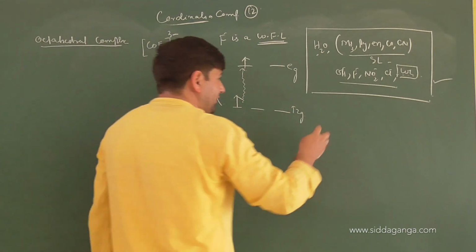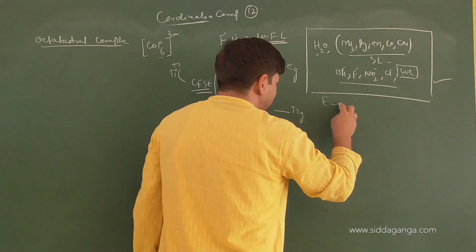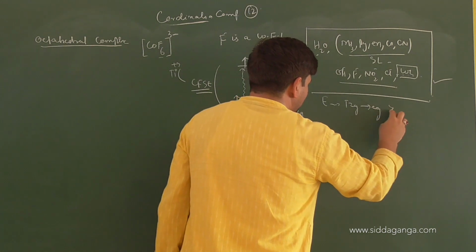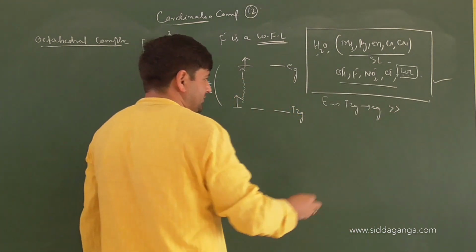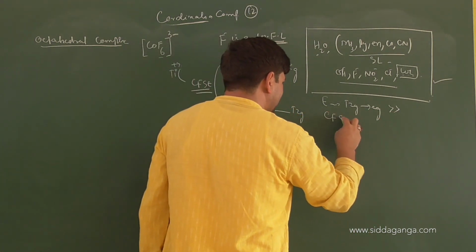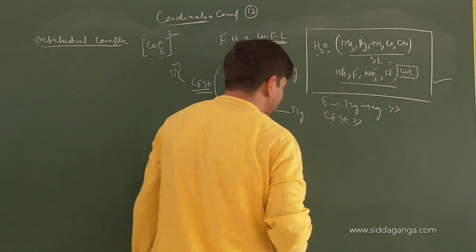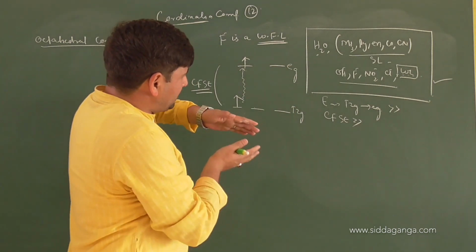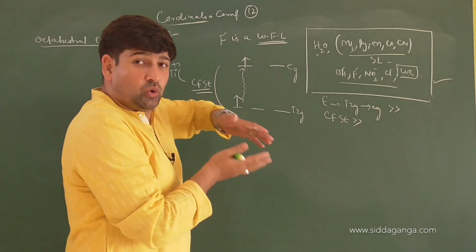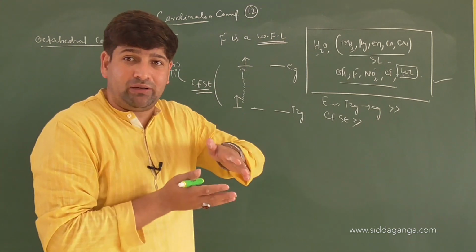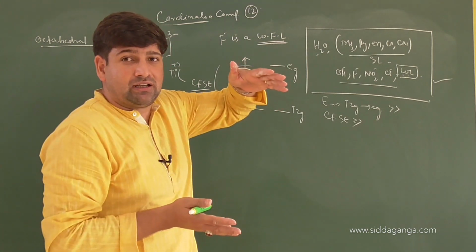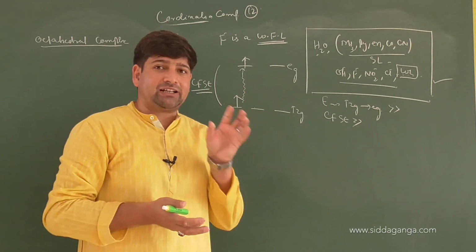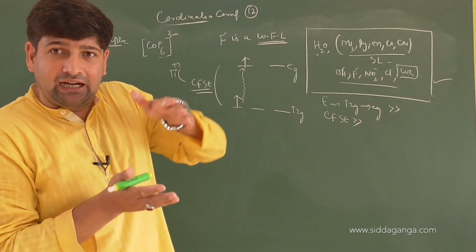If the amount of energy required for shifting the electron from t2g to eg is more, that means the crystal field splitting energy is high. So when the crystal field splitting energy is high, the two sets of degenerate orbitals are very far from each other, and that is only possible when the ligand has forced the splitting to a higher extent.